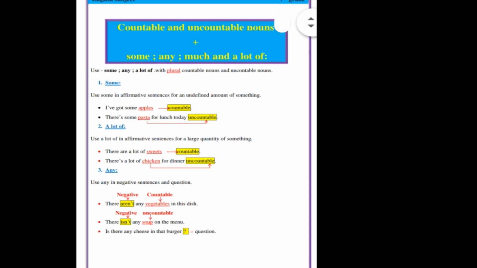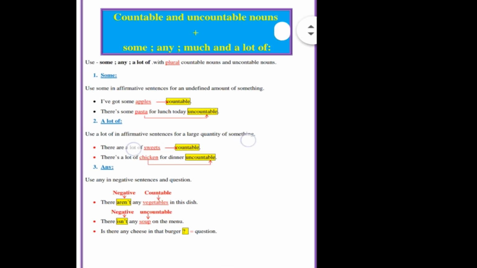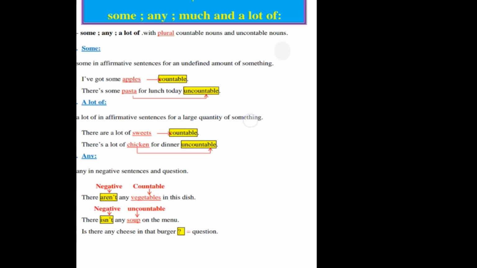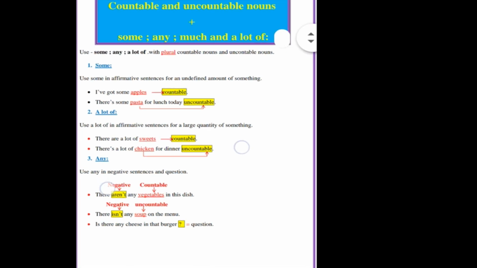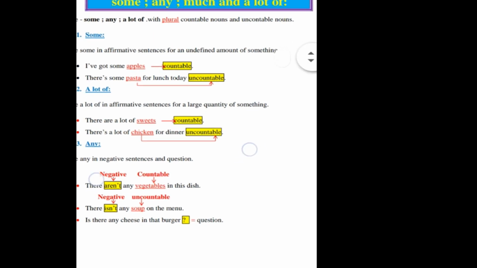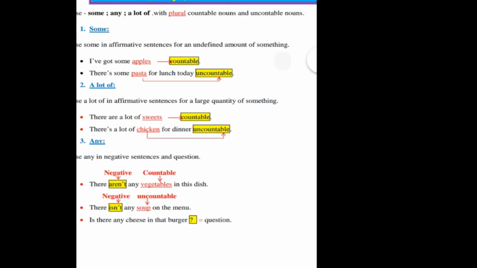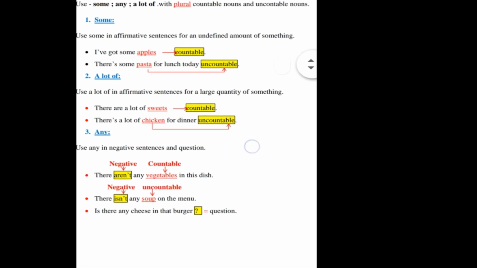Okay, next, a lot of. Use a lot of in affirmative sentences for a large quantity of something. Here we use a lot of when we have a large quantity, when we have a lot of things, so we use a lot of. There are a lot of sweets, so sweets here is countable. There is a lot of chicken for dinner. Chicken is uncountable.